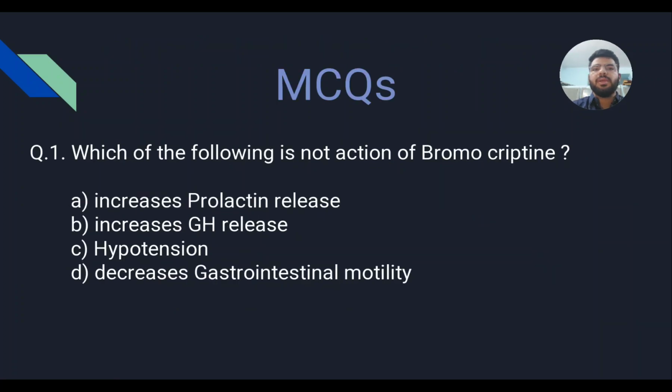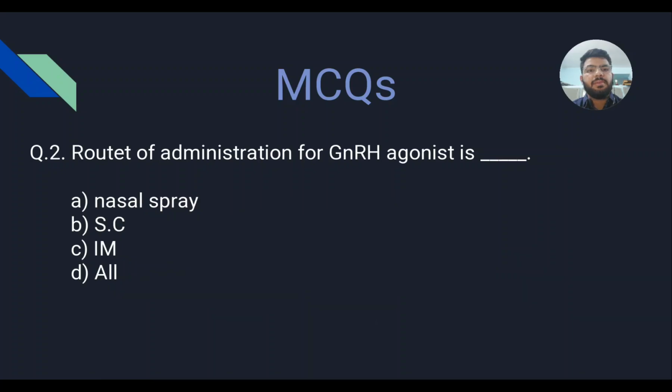So we are done with the topic. Here are some MCQs based on the PPT taught today. The first one: which of the following is not an action of bromocriptine? Bromocriptine is a prolactin inhibitor, so the correct answer is option A. It increases prolactin release, which is not its action, because it is a prolactin inhibitor. So the first answer is A.